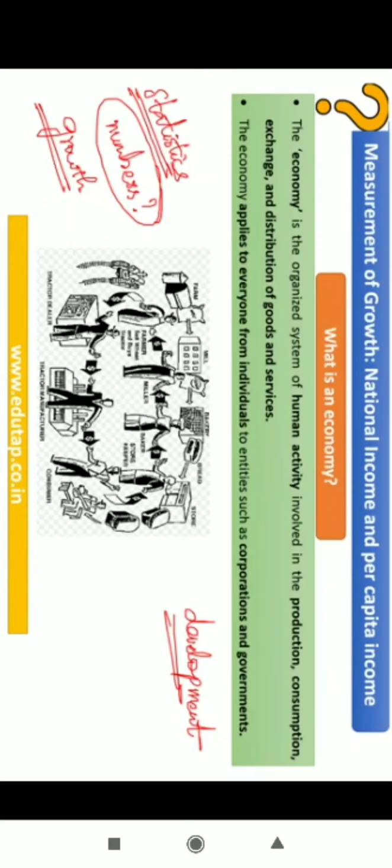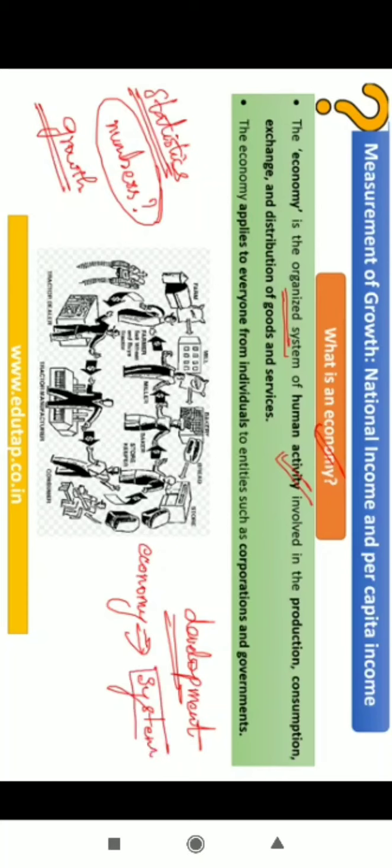Now, talking about economy, first of all, just read this definition, which is a standardized one: the economy is the organized system of human activity involved in the production, consumption, exchange, and distribution of goods and services. Very simply speaking, when we say economy, we are referring to a particular system that exists.